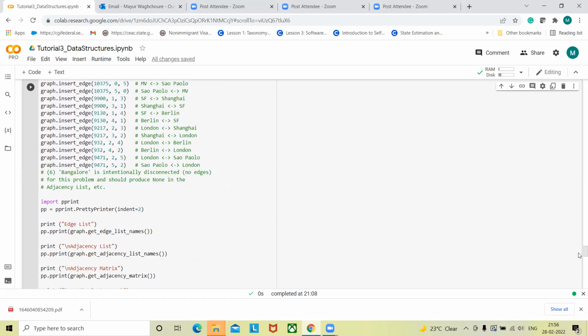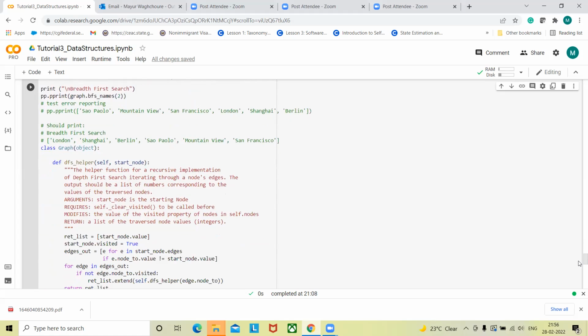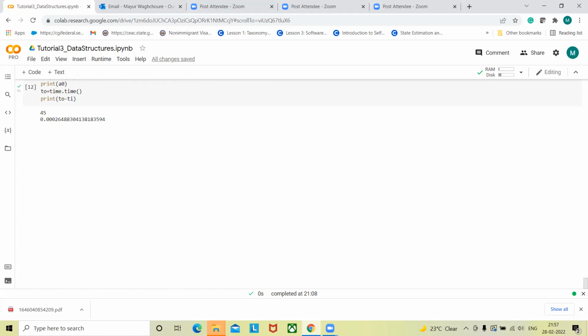First create classes for nodes, then edges, and then inside the graph create four more methods to insert node, insert edges, insert node names, and to create the adjacency matrix. Once this is done, your graph is ready. Okay, so that's all about graph. I hope these things are clear to you.